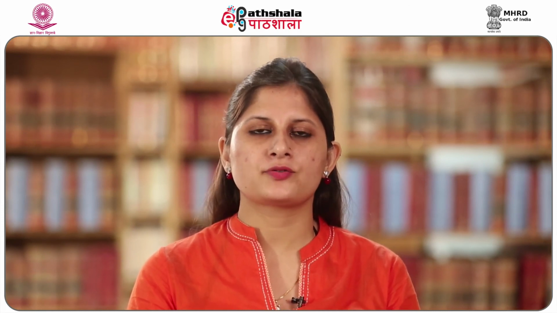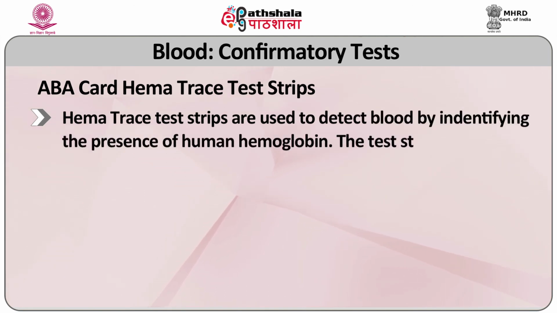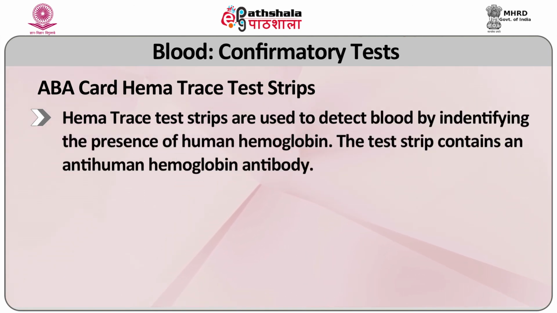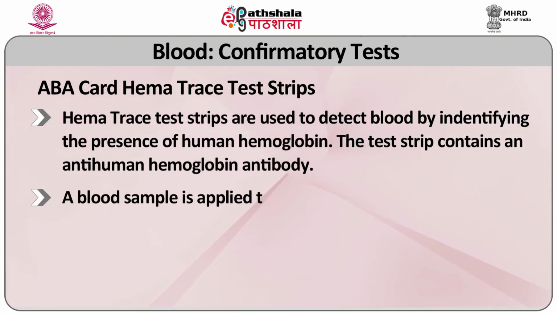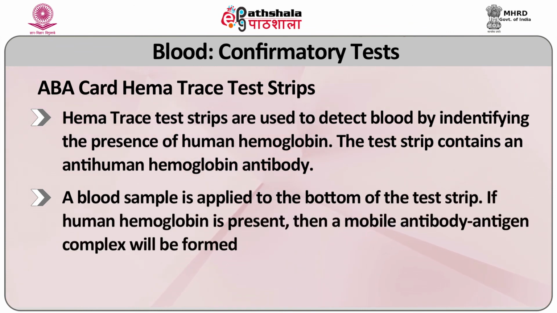ABAcard HemaTrace test strips. HemaTrace test strips are used to detect blood by identifying the presence of human hemoglobin. The test strip contains an anti-human hemoglobin antibody. A blood sample is applied to the bottom of the test strip.